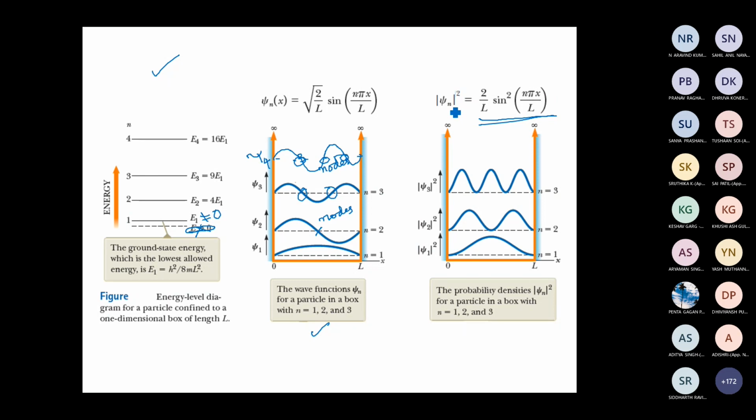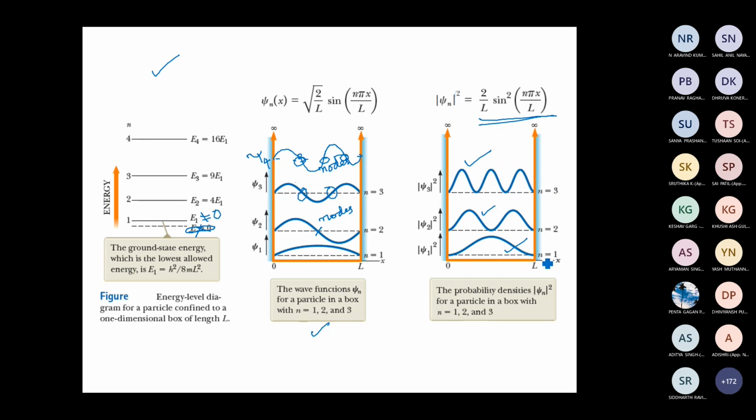If I put different values of n, I will get the probability density corresponding to different quantum states. For n equal to 1, I get the probability density of the ground state. For n equal to 2, the first excited state, n equal to 3, the second excited state, and so on. The probability density for the ground state will look like this, as shown in this figure. The probability density for the first excited state will look like this, as shown in this figure. Similarly, the probability density for the second excited state.